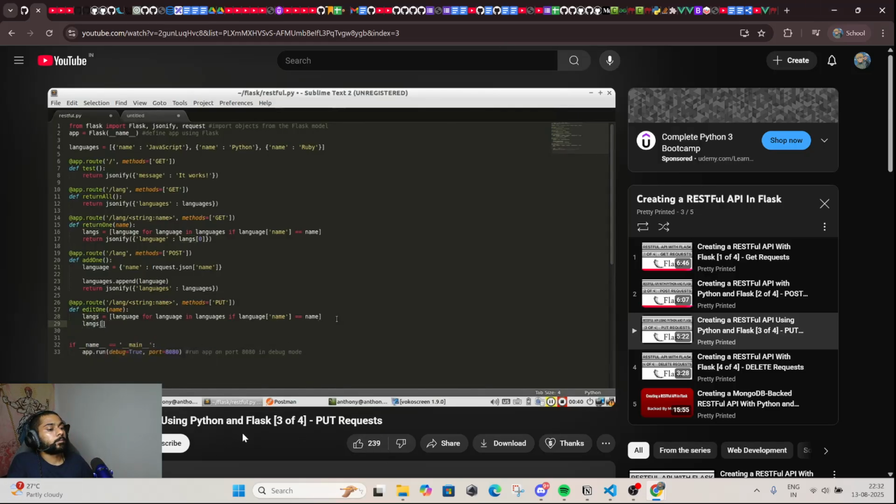So langs of 0, because it's unique, so we know we have to update the 0 element in the list. And we're looking for the name key, which is the only key in the dictionary. And we're going to assign it to the JSON object passed in. So we're going to use request.json. This is just saying that we're going to update the name to whatever the name is in the JSON. And the last thing we need to do is return the JSONified version of this dictionary.